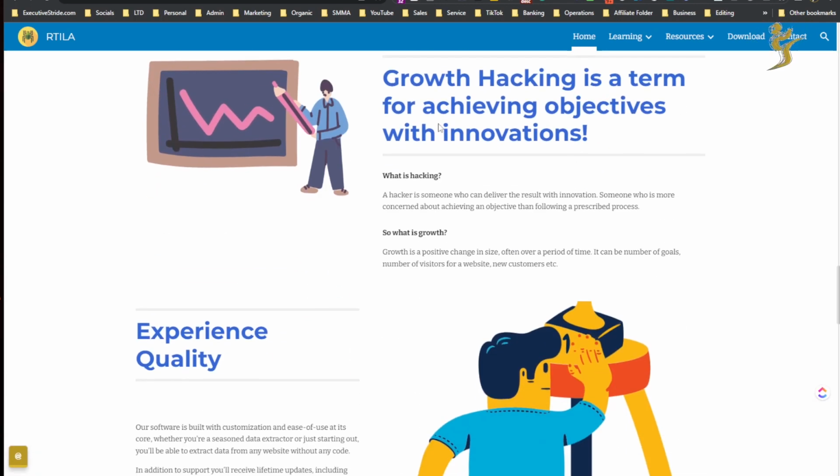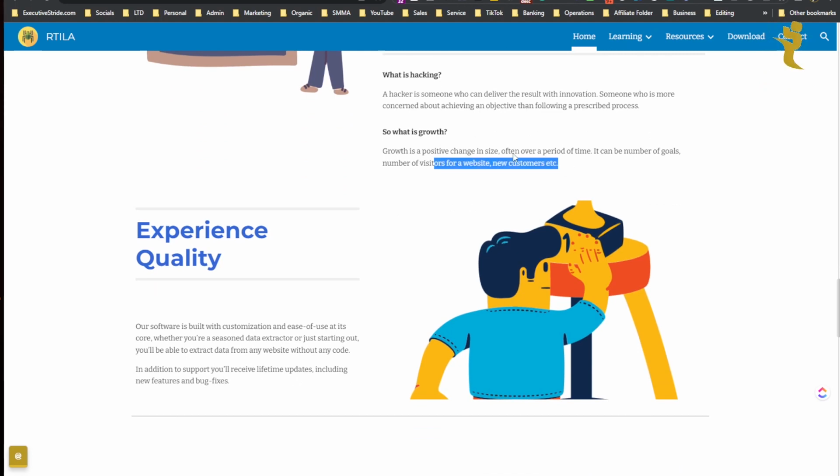Growth hacking is a term for achieving objectives with innovation. What is hacking? A hacker is someone who can deliver results with innovation, someone more concerned about achieving an objective than following a prescribed process. What is growth?